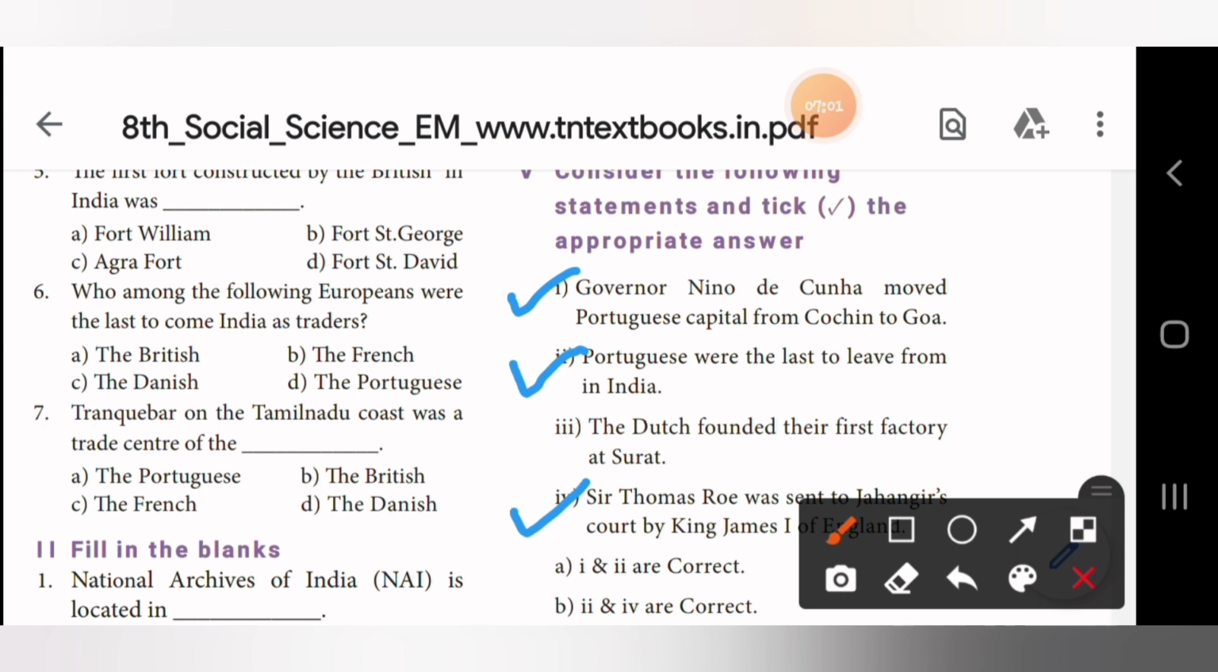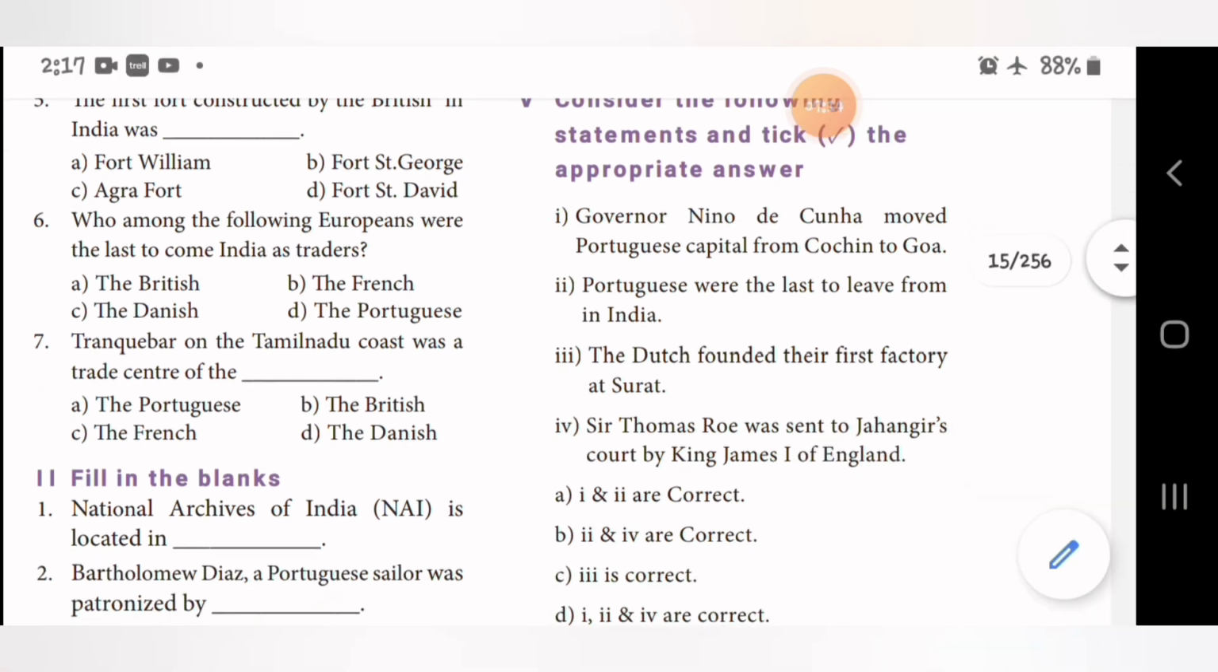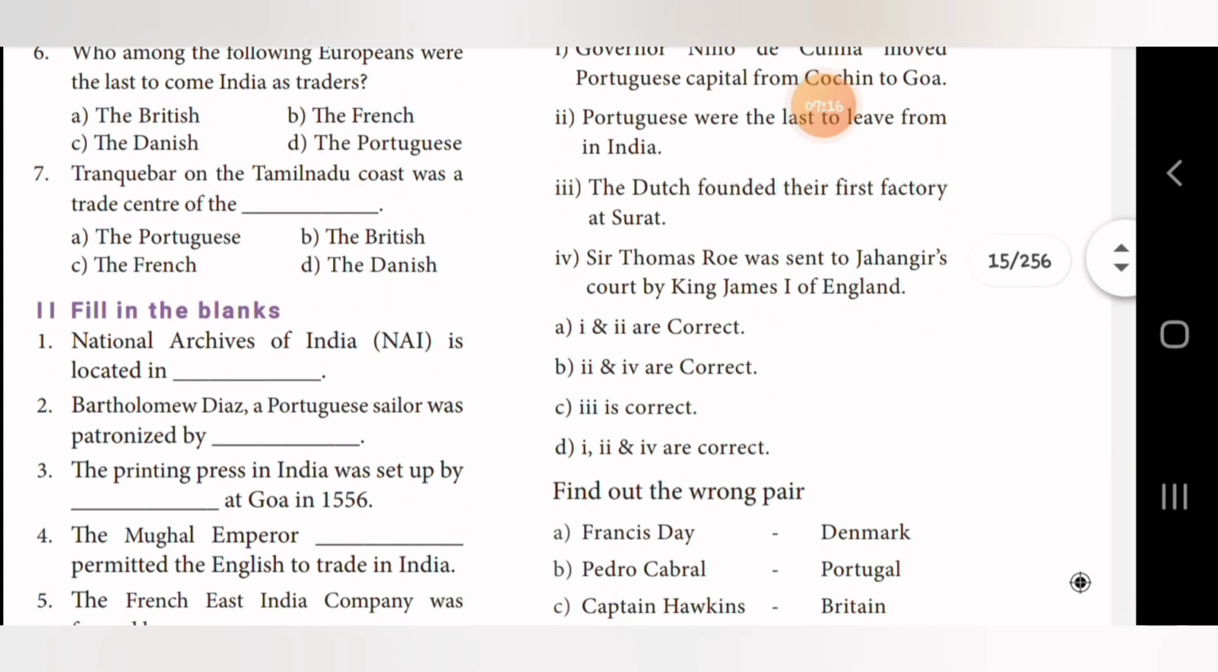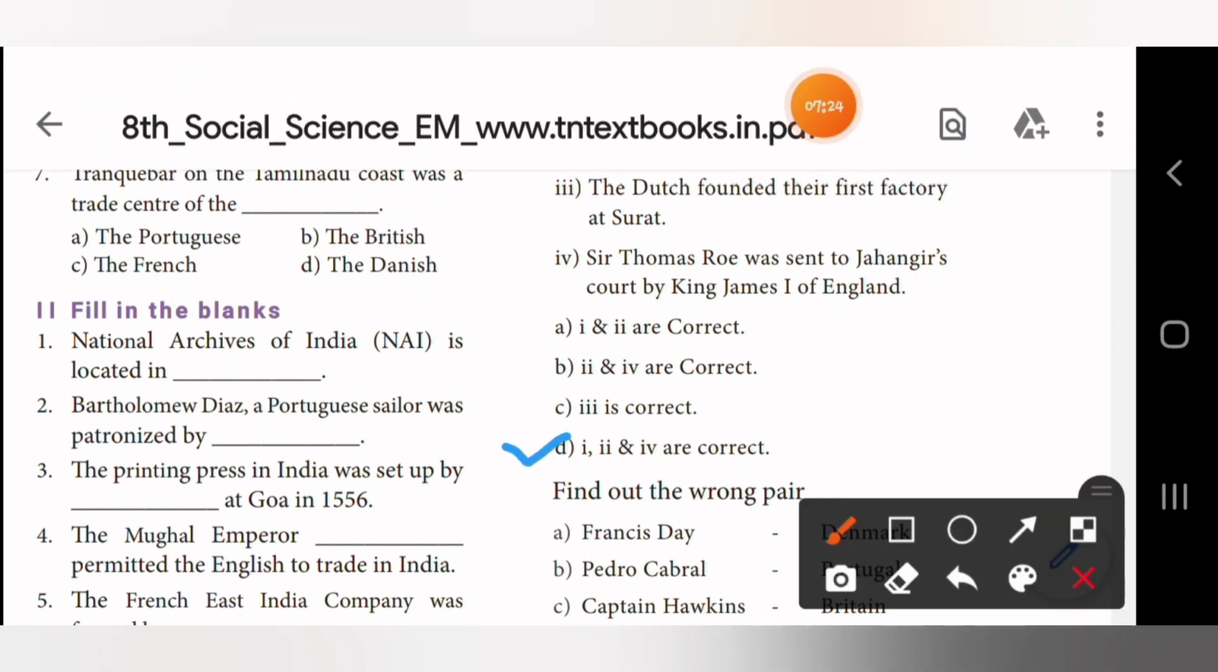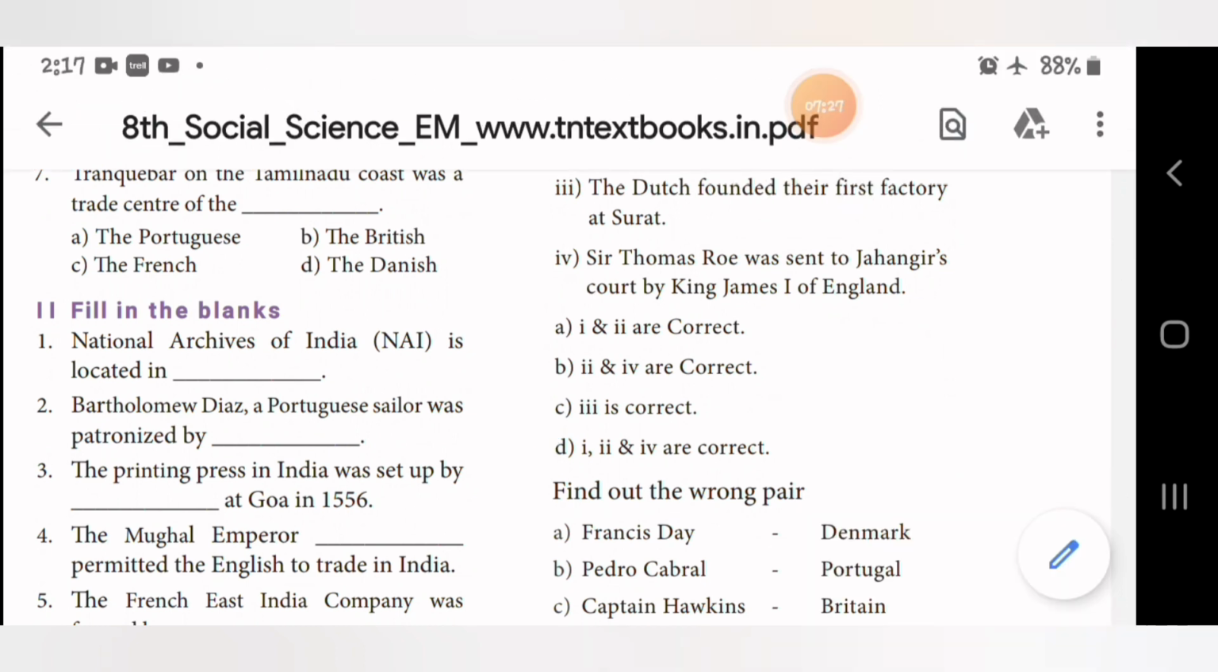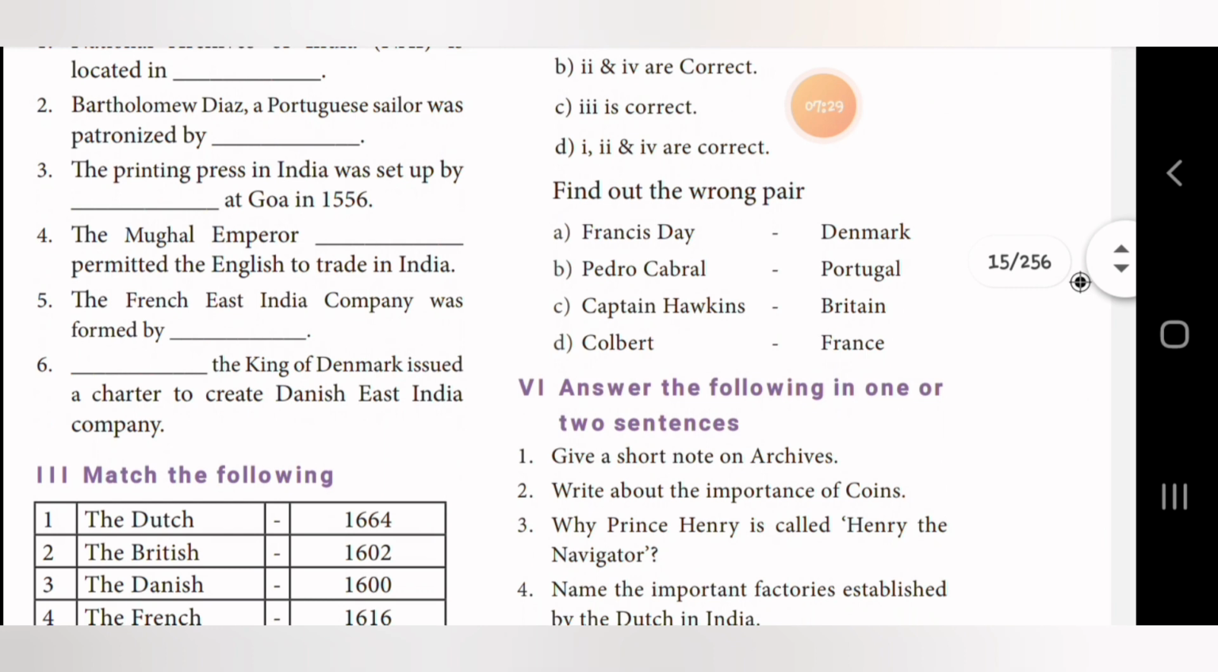Governor Nino de Cana moved Portuguese capital from Cochin to Goa is the right answer. Portuguese were the last to leave India, that is right. And fourth one, Sir Thomas Roe was sent to Jahangir's court by King James I of England is right. So answer is what? D is the answer here. Got clear? Next. Find out the wrong pair. So which is the wrong pair here?